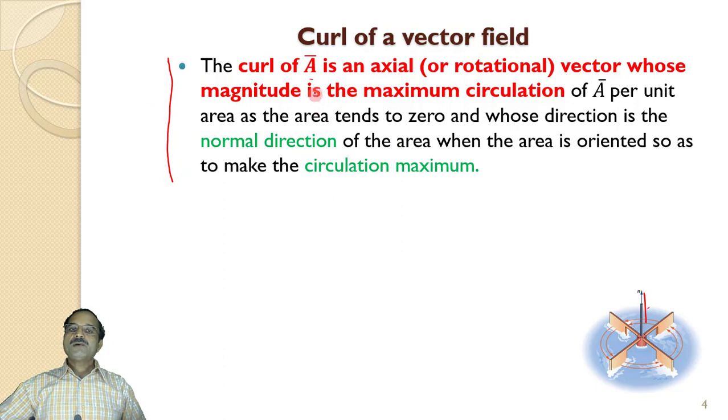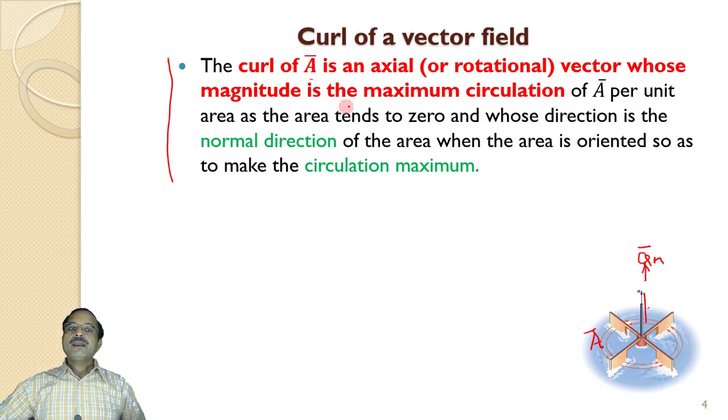Now let us try to understand each and every word, and we'll represent the mathematical statement in the form of an equation. So curl of a vector A is an axial vector, or we have seen it gives a rotational effect in the axial direction. That means if this is the vector field A here, the curl of vector field A is in the axial direction, or the normal direction.